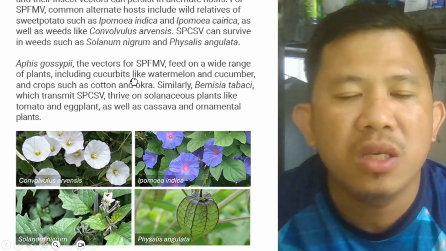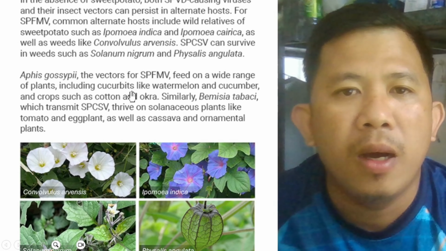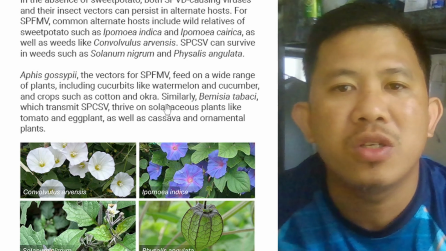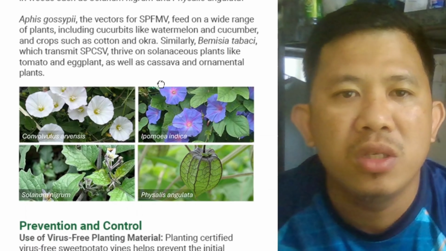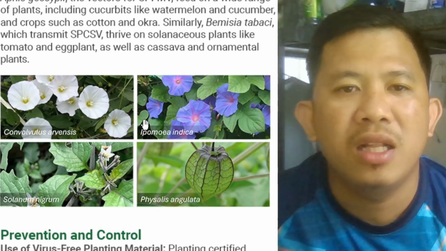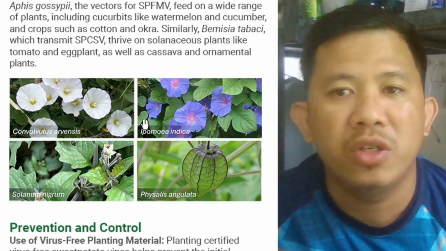We can also see here alternate hosts for the vectors, which include cucurbits and solanaceous crops. Then below this part are images of these alternate hosts. I only include four of them.